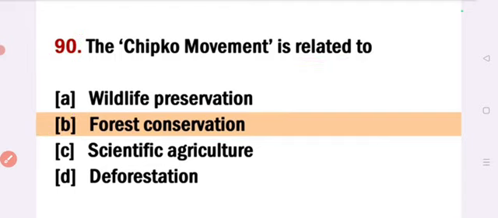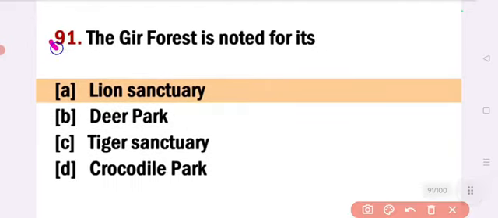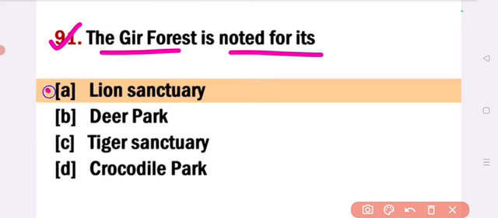Next. The Gir forest is noted for its, answer option A, lion sanctuary. The Gir forest is noted for its lion sanctuary. Next.